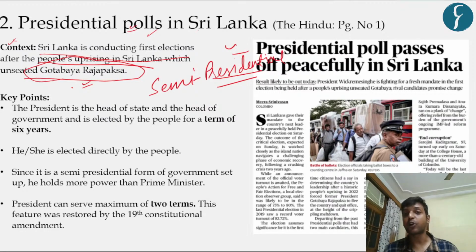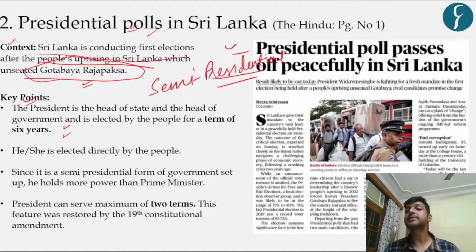In India, the head of the government is the prime minister and the head of the state is the president. But in Sri Lanka, the president is both head of the government as well as head of the state. And they are elected for 5 to 6 years as compared to India, where we elect our president for 5 years. In India, we do an indirect election to the office of president, but in Sri Lanka, it is directly elected by the people.